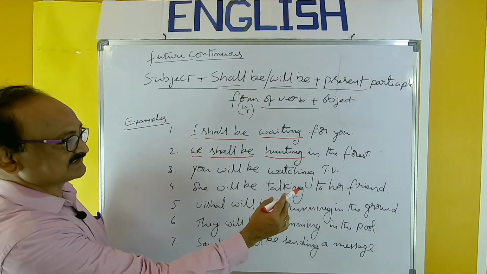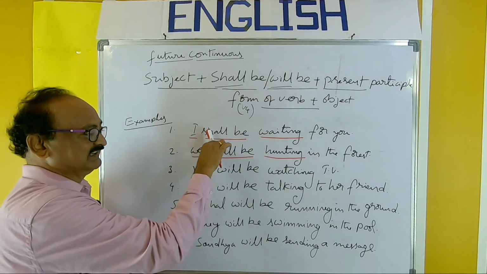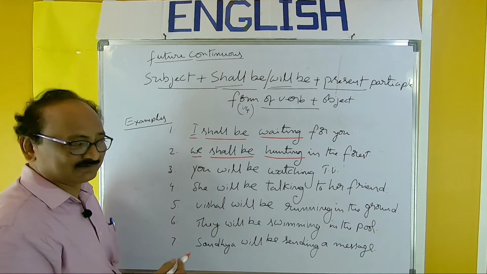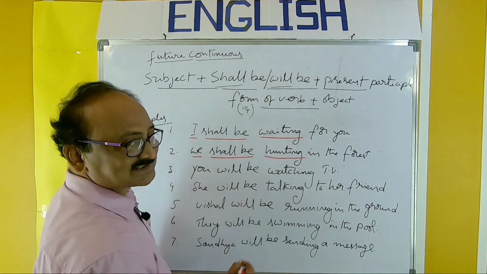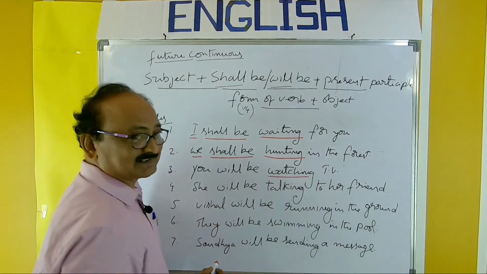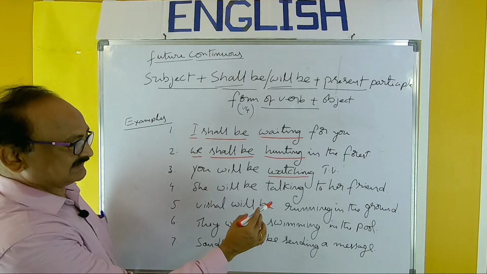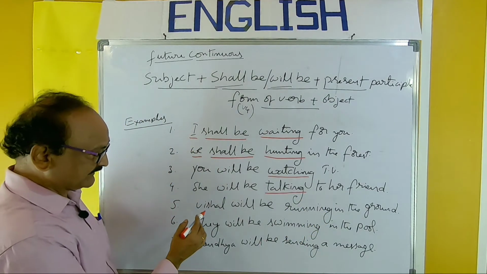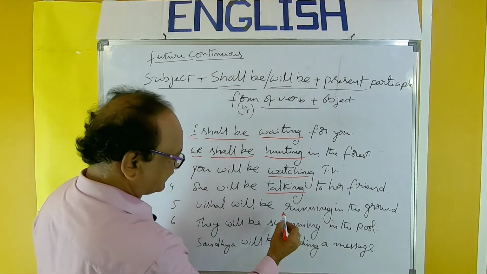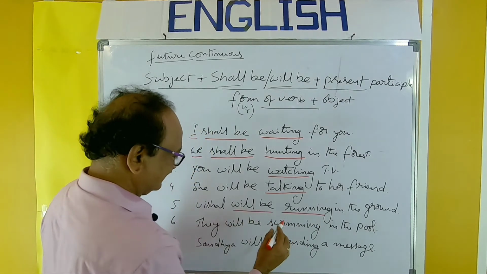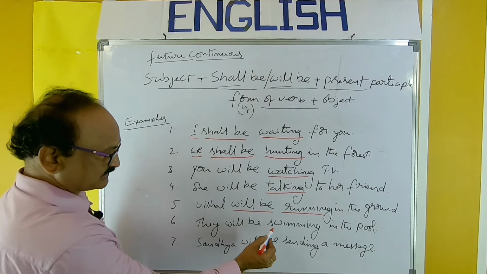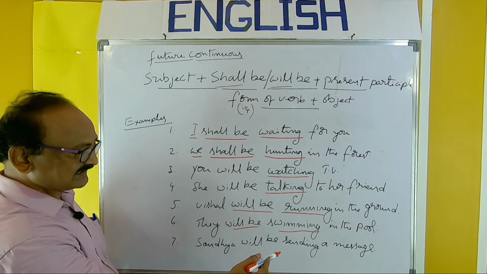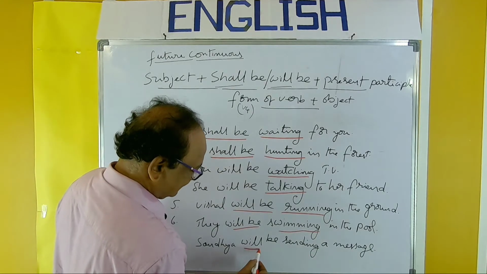You will be watching TV. So with I and we only shall be used. And with all the other persons, we can use will be. So you will be watching TV. So observe the present participle. She will be talking to her friend. Vishal will be running in the ground. So running, will be running. They will be swimming in the pool. Swimming, present participle, and of course will be there. Sandhya will be sending a message. Will be sending a message.